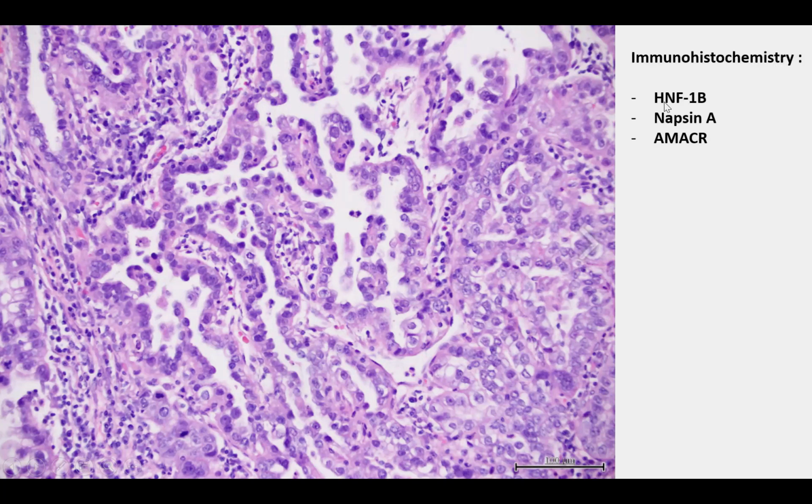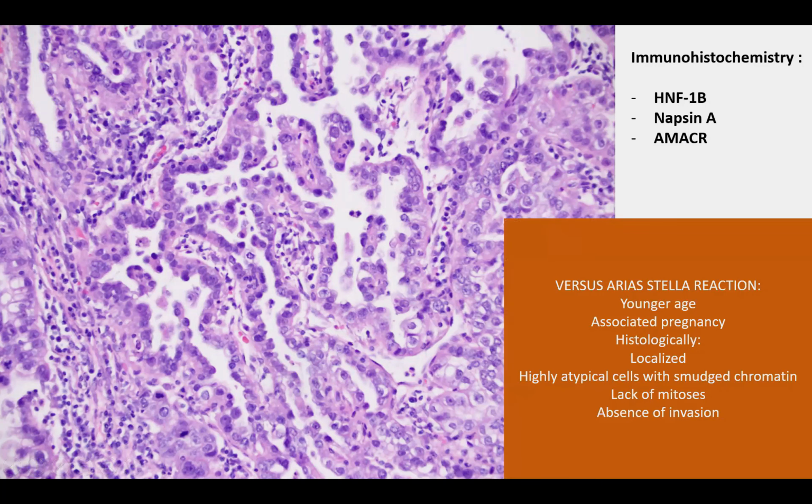Important immunohistochemical markers are HNF1b, NAPSIN-A, and AMACR. In fact, HNF1b and NAPSIN-A are very specific for the diagnosis of clear cell carcinomas. Morphologically, a benign entity that may look very similar is Arias-Stella reaction.